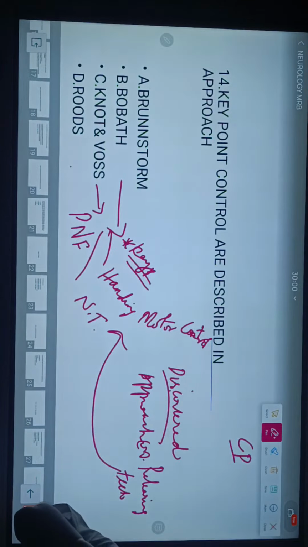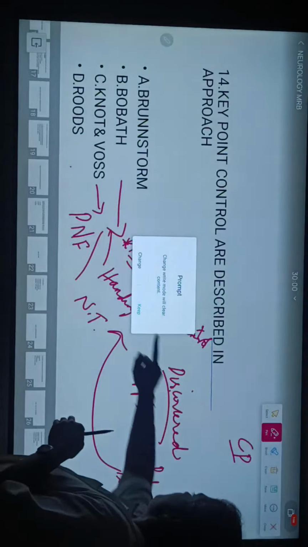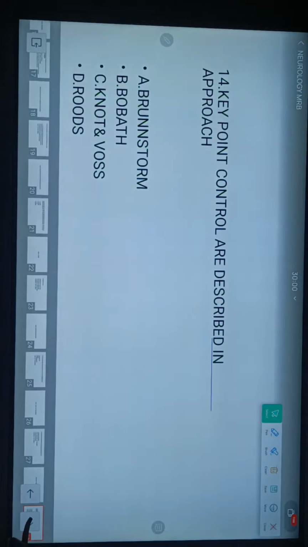Through that, by stimulating the sensation, we achieve a motor control. Regarding this question, the key point control is described in, we check the answer, Bobath.